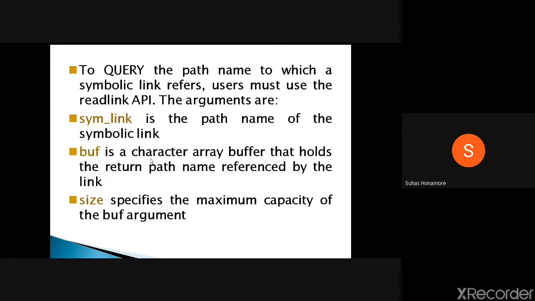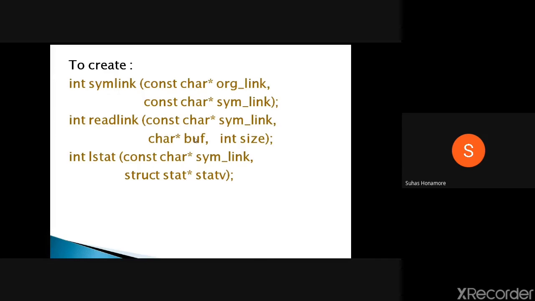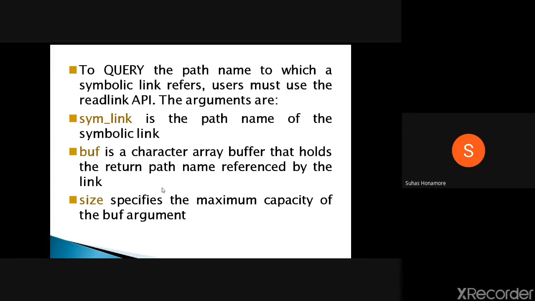These are the points we have here. So this completes your second module.